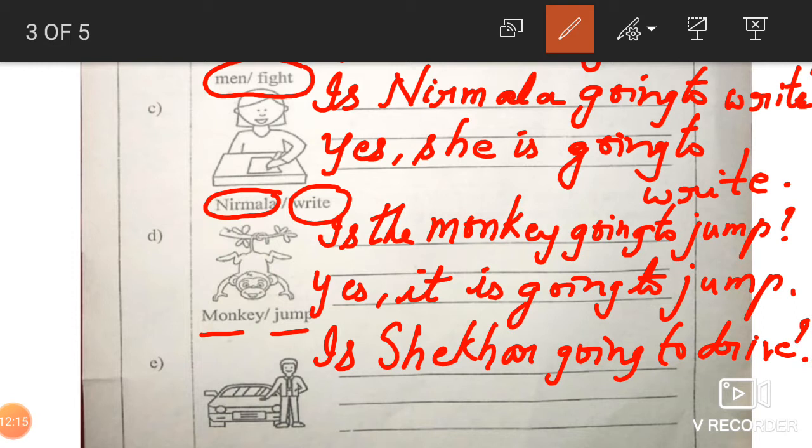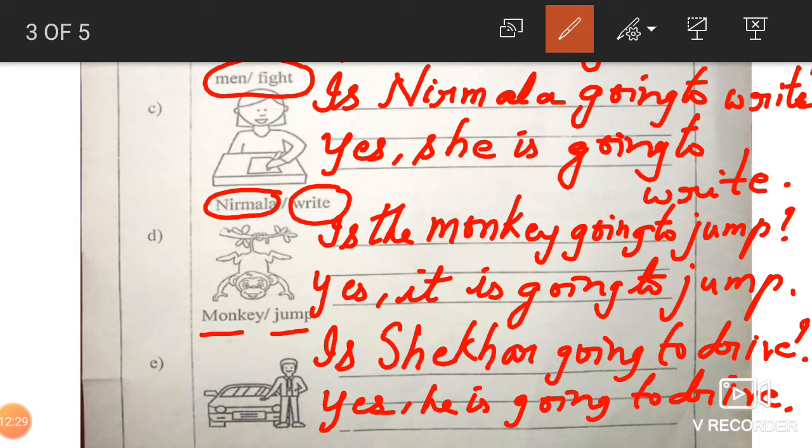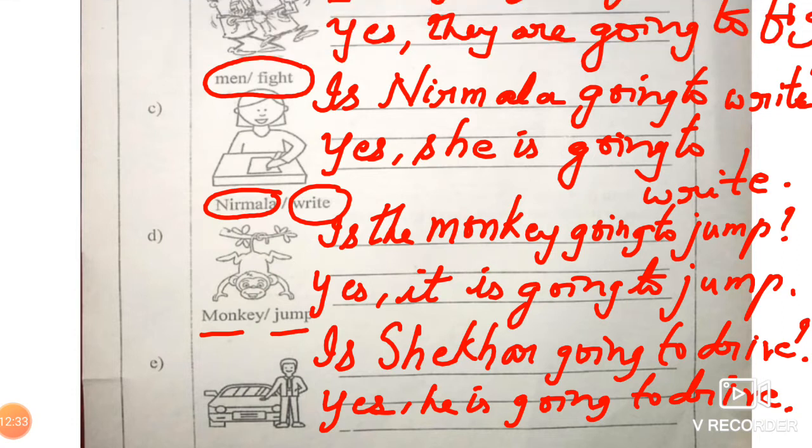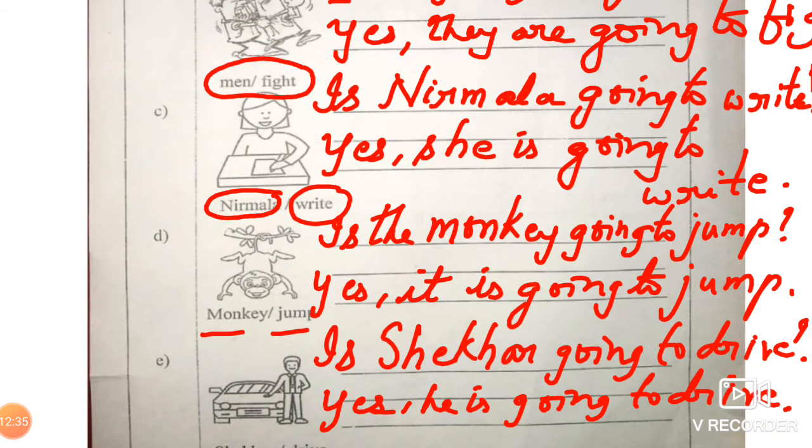Question mark. So what will be the answer? Yes, comma, he is going to drive. Drive. Okay beta? Next, now let me bring it to normal.